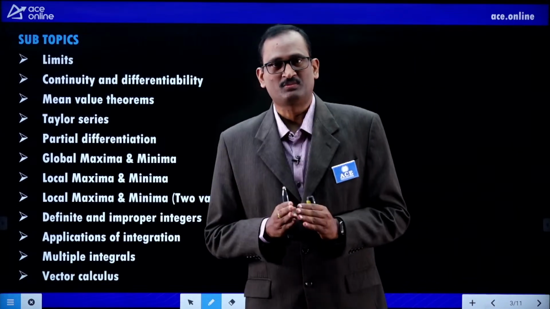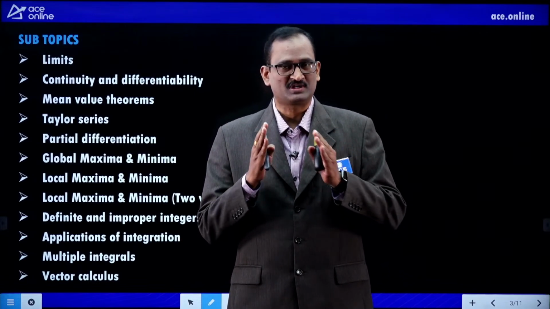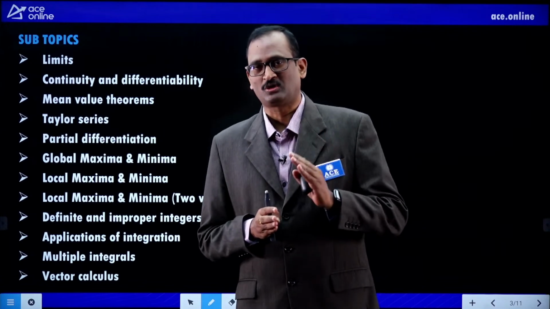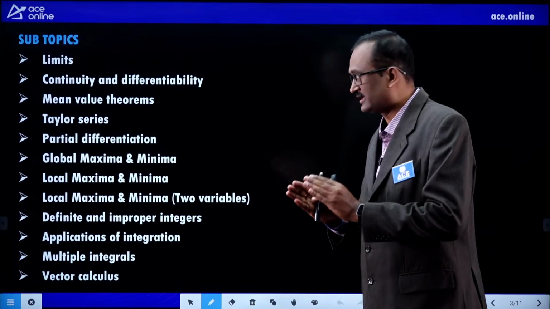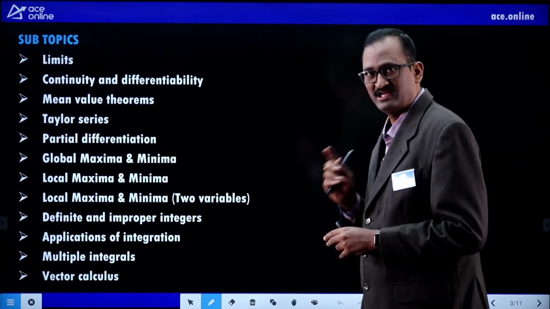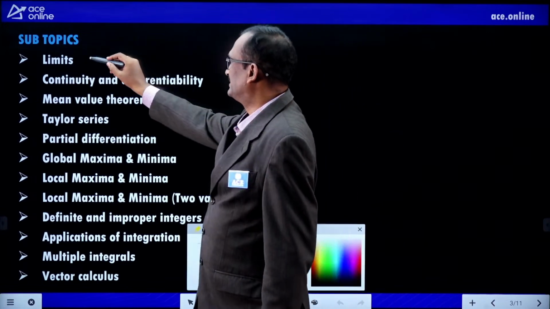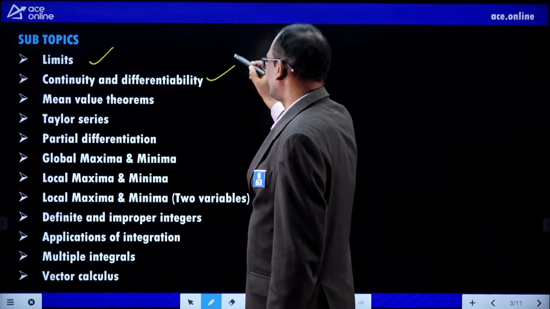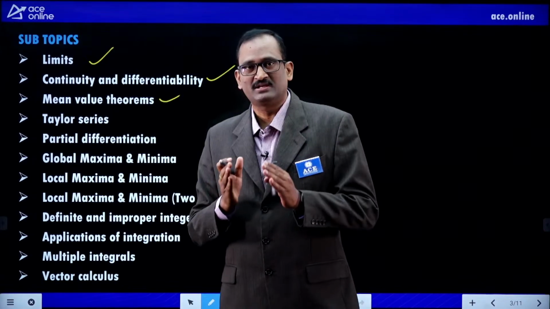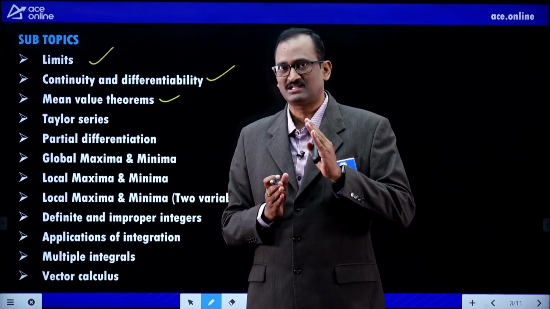Before going to talk about the preparation strategy, first you must know what the topics are and what the important topics to be expected are. First let us briefly go through all topics of both calculus and complex variables. Have a look. Limits, continuity and differentiability, mean value theorems. Remember, for mechanical engineering, civil engineering, production engineering and computer science students,